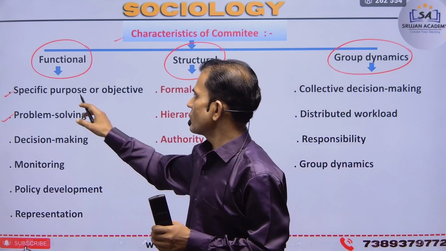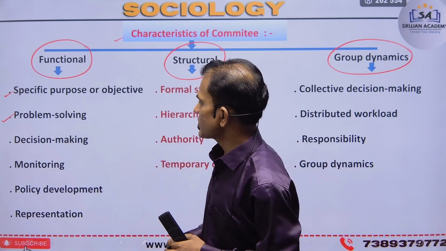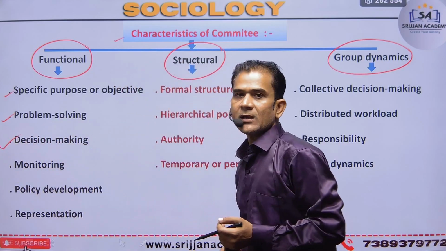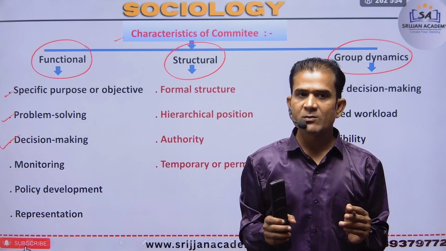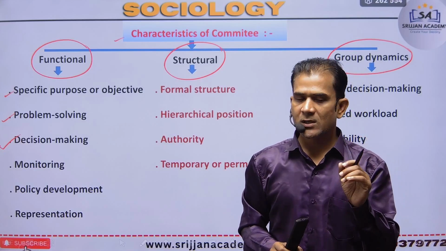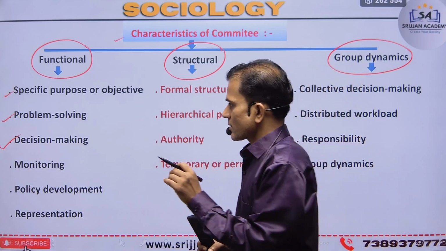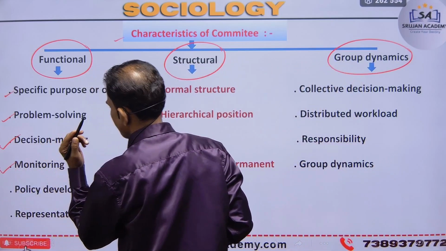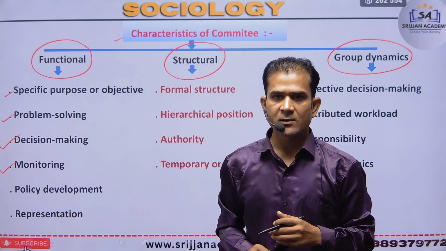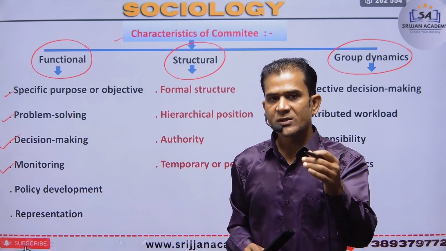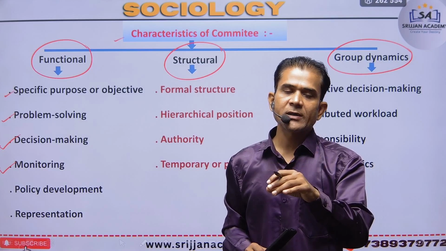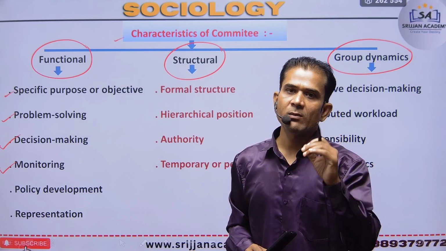So that is a functional characteristic of our society: problem solving. Then decision making. The next characteristic is decision making, because after discussion among many people, they create one decision, and that decision applies to that society. Monitoring: how the work is done, how it is resolved by many people, and how the working procedure is followed. So one member is watching or monitoring the procedure of solving any problems.